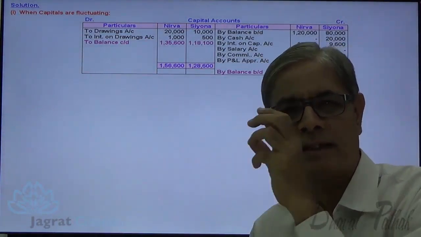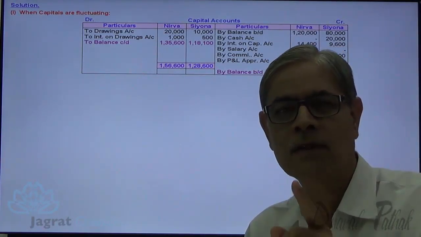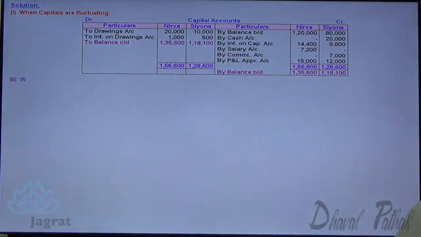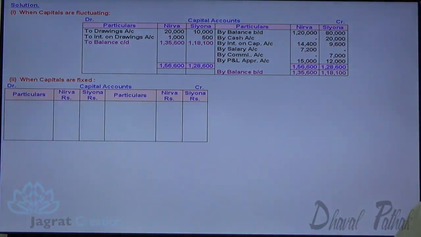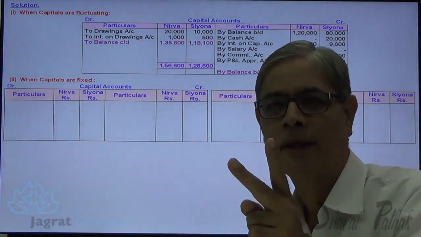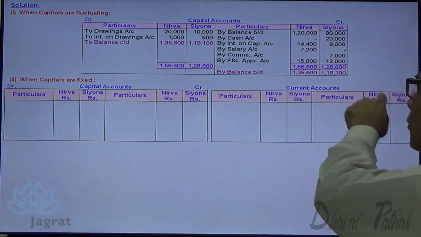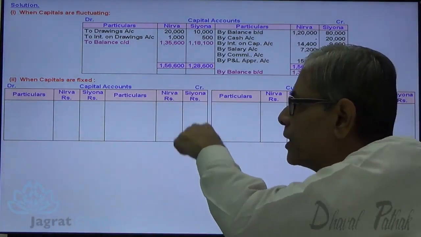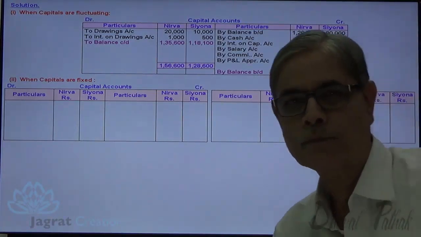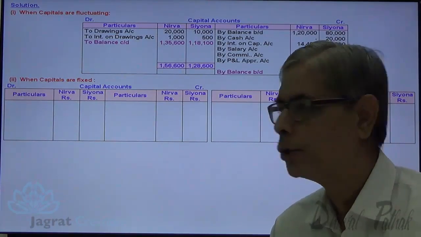Now I want to consider the same details and I will be preparing capital accounts under fixed capital accounting method. Observe it. In this method, every partner holds two capital accounts. One fixed capital account of Nirva and second current capital account of Nirva. Here there is one fixed capital account of Siona and second current capital account of Siona. Now, I have already designed the sum for you.